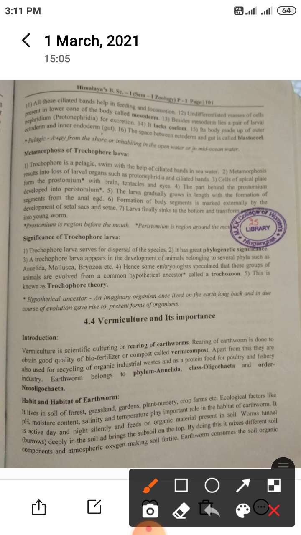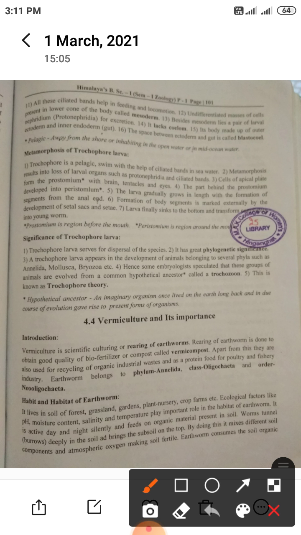Undifferentiated masses of cells present in the lower cone of the body are called mesoderm. The undifferentiated mass present in the body is called mesoderm. Beside the mesoderm lies a pair of larval nephridia for excretion. Nephridia help in excretion and have a tubule-like appearance. Then it lacks a coelom. Coelom is absent in Trochophore larva.